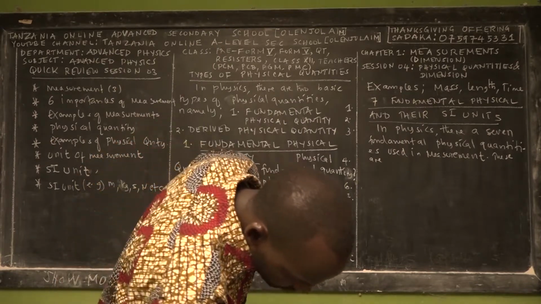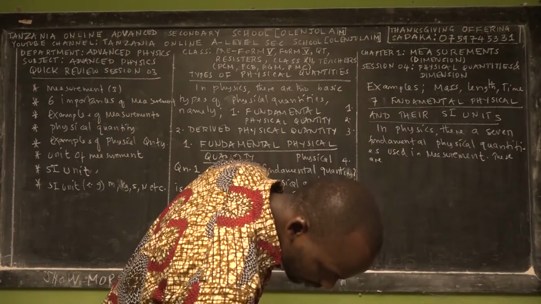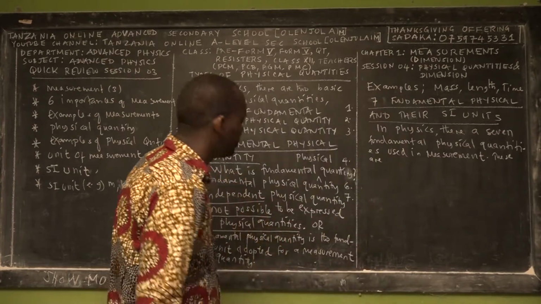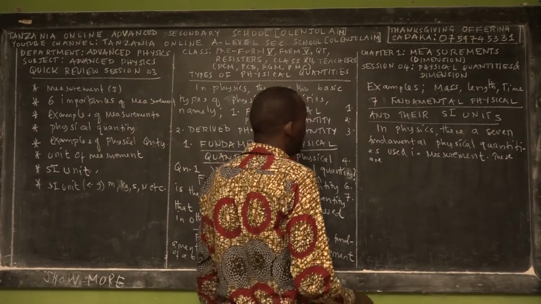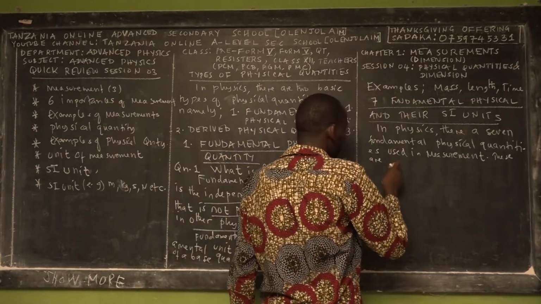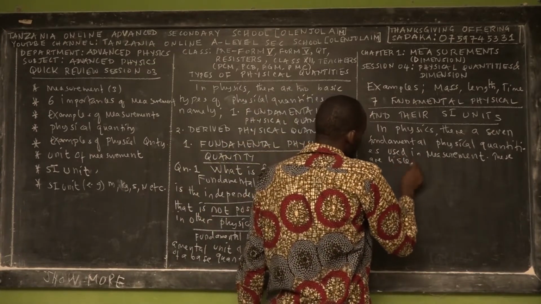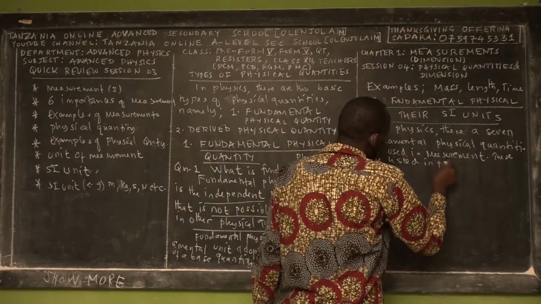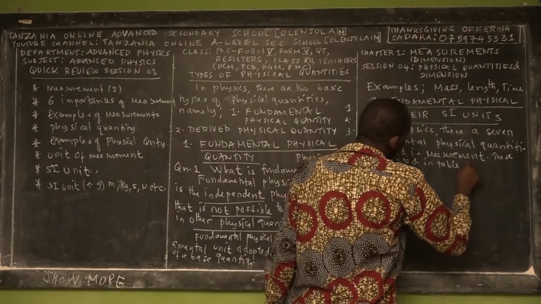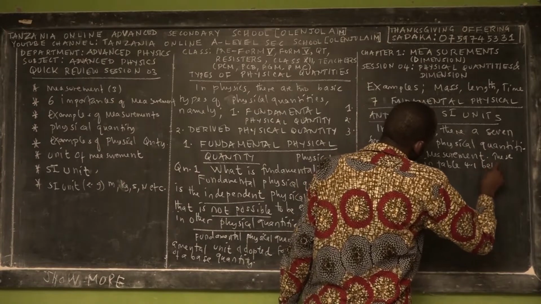We present the information in the table. These are listed in table 4.1 below.